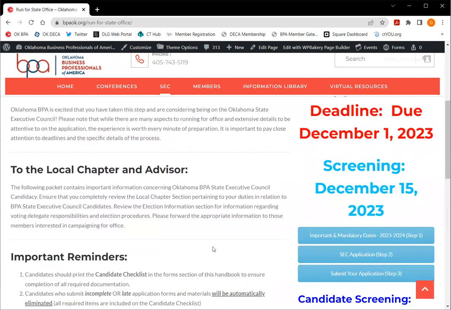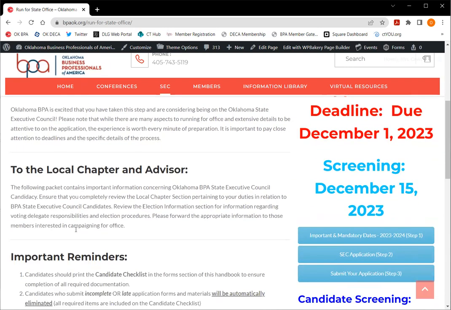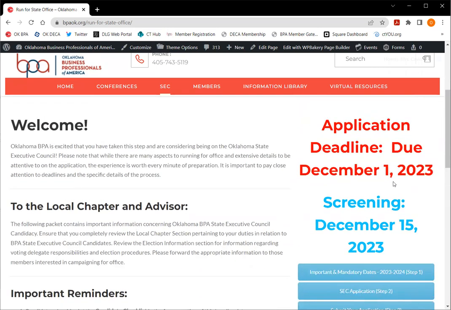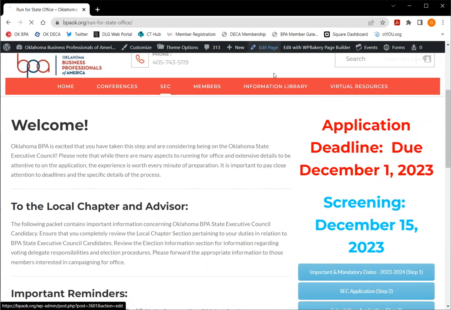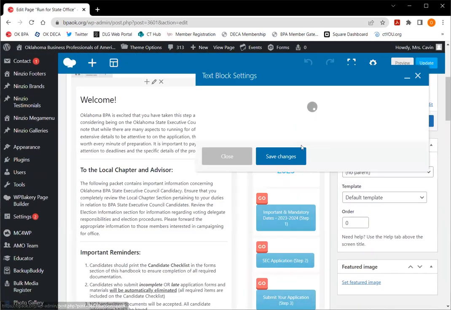Okay, so on the side of this page, you will see that we have a welcome. We talk a little bit to your advisor, so read through all that. And then we have some important reminders. The most important reminder is that the application is due on December 1st, 2022. And I'm just going to edit this page right here because, you know what? Mistakes happen. So we're going to fix this real quick.